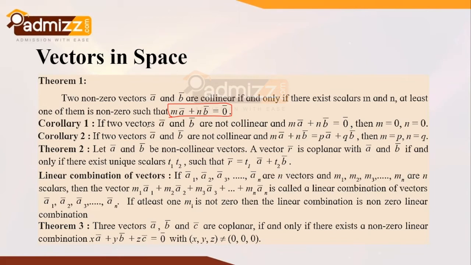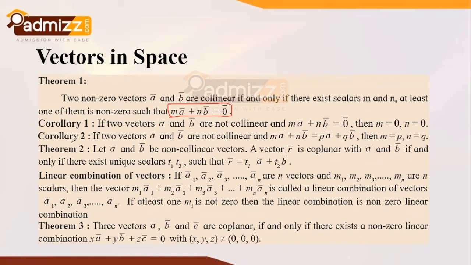Now if two vectors a bar and b bar are not collinear, and it is given that m a bar plus n b bar is equal to 0 bar, then m is equal to 0 and n is equal to 0, which means that the scalar values multiplied with the vectors are both 0 in magnitude. Now if two vectors a bar and b bar are non-collinear, we can rewrite it as m a bar plus n b bar is equal to p a bar plus q b bar, wherein m is equal to p and n is equal to q. This is very easy to grasp.